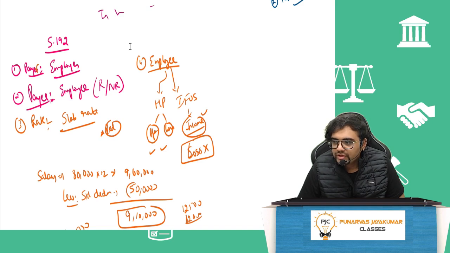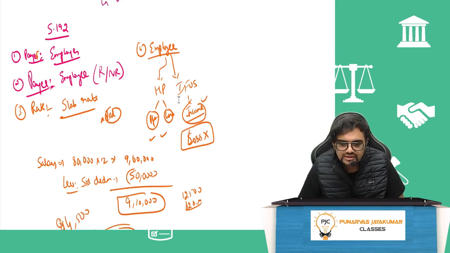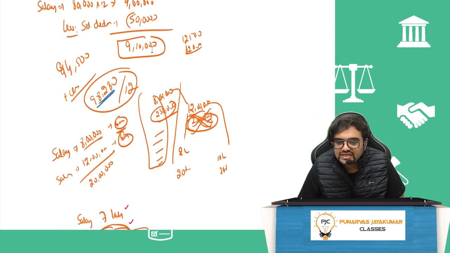So what all should the employer consider in this? First, he should consider the house property profit or loss, and then the income from other sources. Income will be considered, loss will not be considered. For example, if an employee's salary is 80,000 per month, 9,60,000, the employer deducts the standard deduction of 50,000, and 9,10,000 will be the income. His total tax after doing all the calculation including cess will be 98,280. So the employer has to deduct 98,280 divided by 12 every single month.